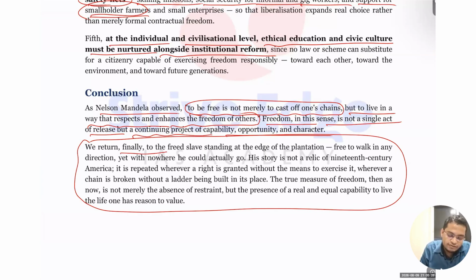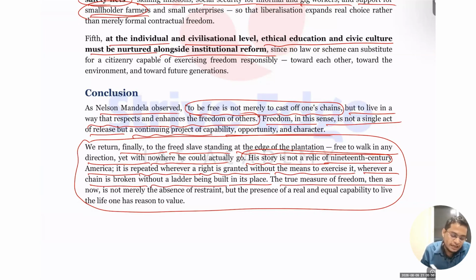So we return finally to the freed slave standing at the edge of the plantation, free to walk in any direction, yet with nowhere he could actually go. His story is not a relic of the 19th century. That means this is not a past incident. This incident happened now. So it's repeated wherever a right is granted without the means to exercise it. Whenever a chain is broken without a ladder being put in its place. The true measure of freedom, then as now, is not merely the absence of restraint, but the presence of a real, equal capability to shape the life one has reason to value.